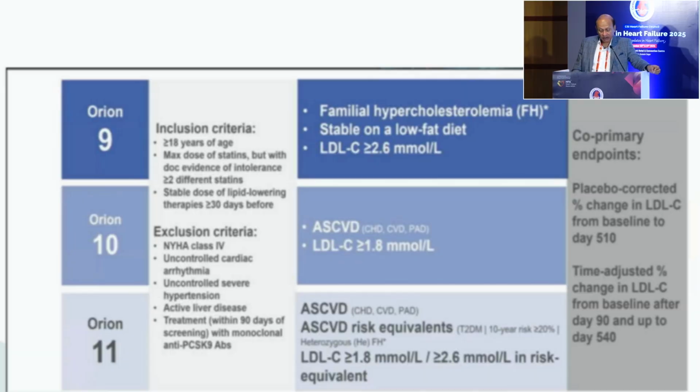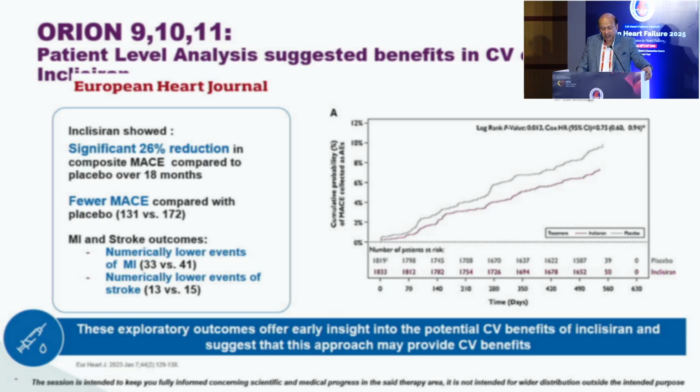Orion 9, 10 and 11 were basically in patients who have familial hypercholesterolemia, stable on a low-fat diet, with an LDL cholesterol of more than 80 milligrams per deciliter. Orion 10 was for patients who had ASCVD, coronary artery disease, cerebrovascular disease and peripheral vascular disease. And Orion 11 enrolled patients who had ASCVD risk equivalents also, with an LDL cholesterol of more than 75. The co-primary endpoints were the placebo-corrected percentage change in LDL cholesterol from baseline to day 510.